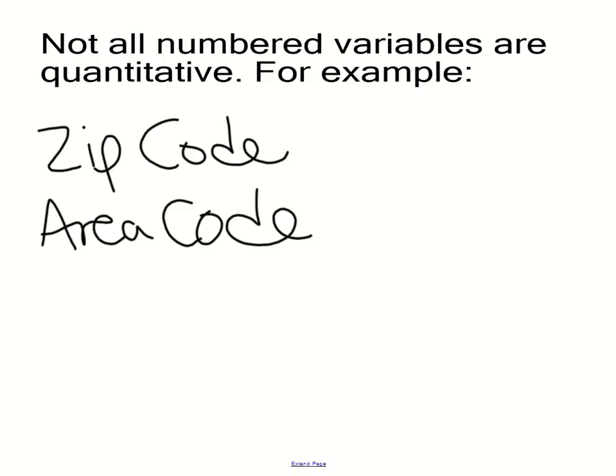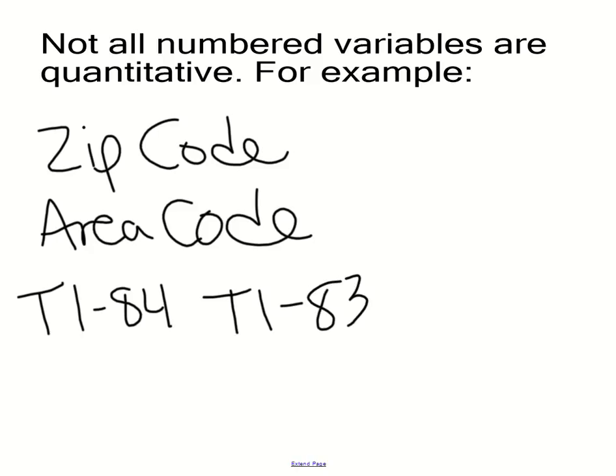So think about, is there any other type of number that's categorical and not quantitative? Well, if you think back to the very first problem we talked about today, we talked about different calculators as one of our data sets. Whether you have a TI-84 calculator or a TI-83, that's dealing with numbers. That's categorical. So all these are examples of things that are categorical, not quantitative.